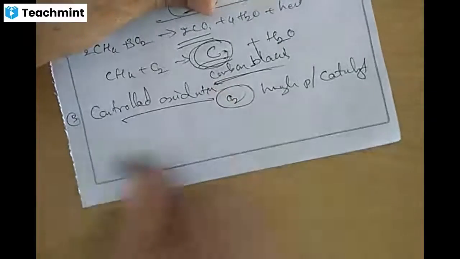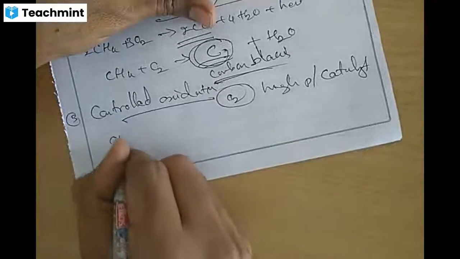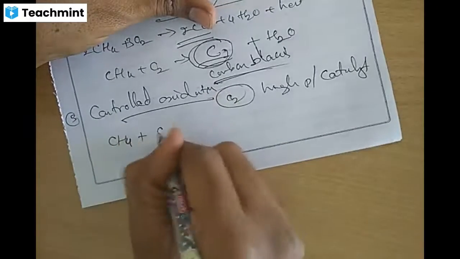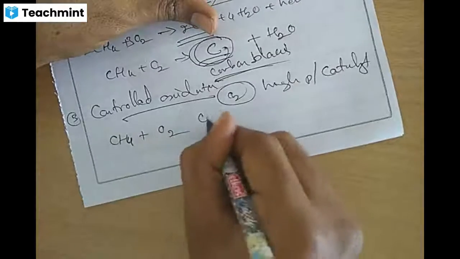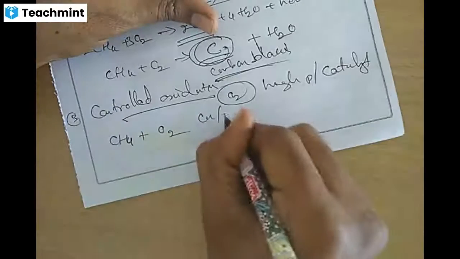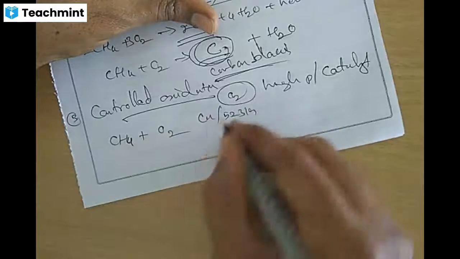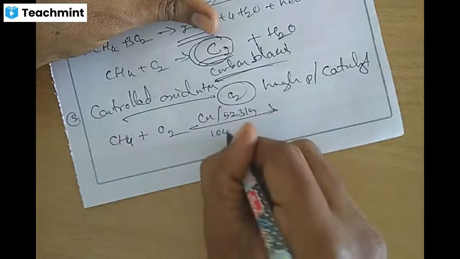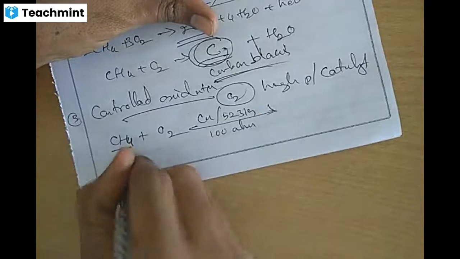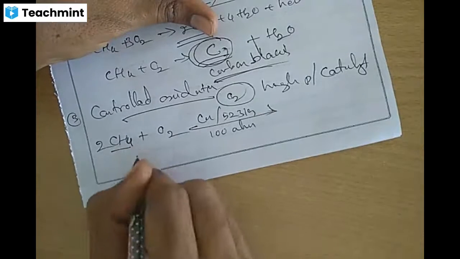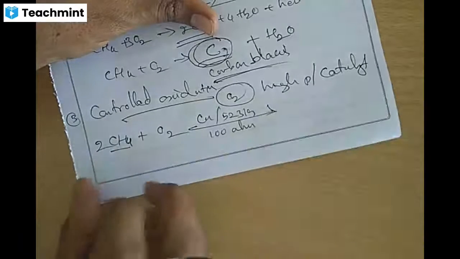from controlled oxidation. So for example, methane, CH4, on controlled oxidation with O2. In controlled oxidation, we will use a copper catalyst at 523 Kelvin and 100 atmospheric pressure. So two molecules of CH4 can be combined together.